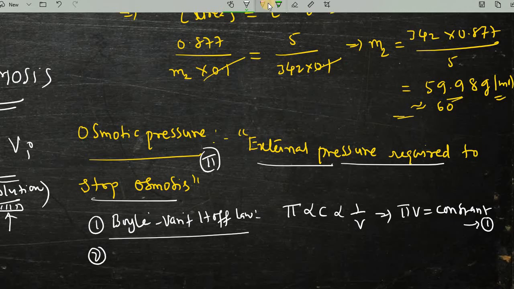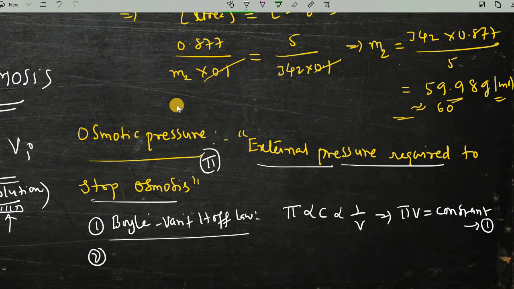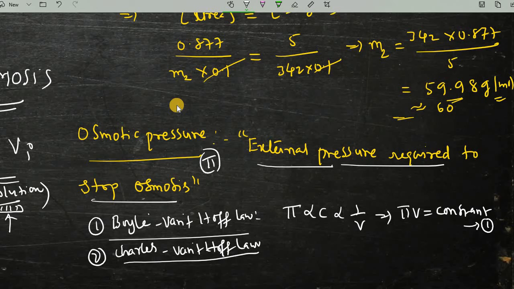The second equation is from Charles law, the Charles-Van 't Hoff law, which tells that the pressure is directly proportional to temperature in Kelvin. So here also we can write pi proportional to T, or pi by T equals constant. What about the third one?